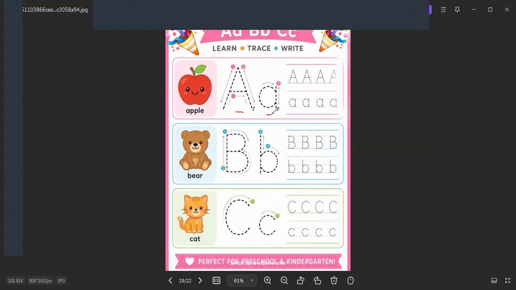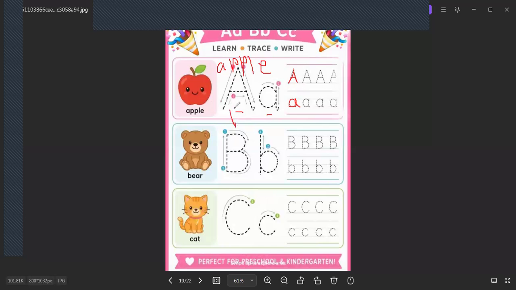Here is capital A and small a. How can I write capital A? I write capital A as it is. This is called capital A and small a. A for what? A for apple. So here we have capital A and small a for apple.